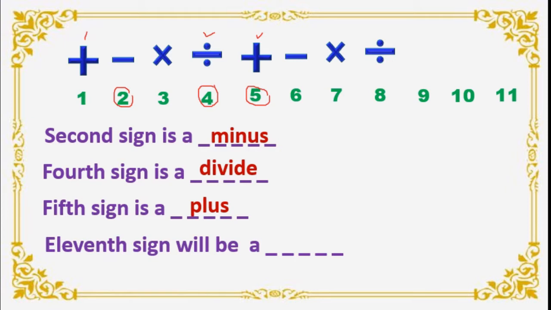Now we have up to 8. Correct? Now we have to guess which will be the 11th sign. Now dear students, see this, after division what comes? Plus. Correct? So 9th will be plus. Right? Then 10th will be minus. And 11th will be again the 7th one repeats. 11th will be multiplication. Isn't it? So we will write 11th sign will be a multiply.